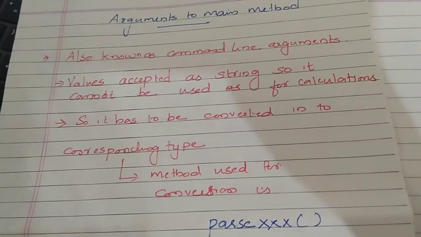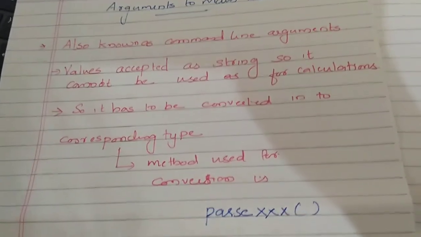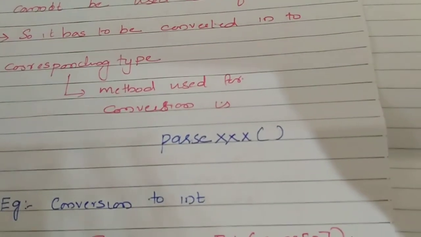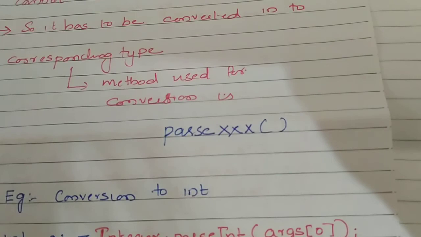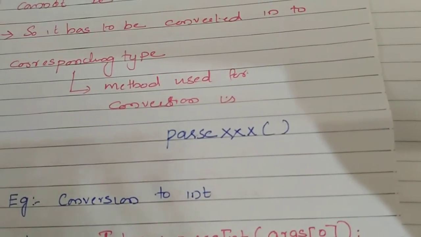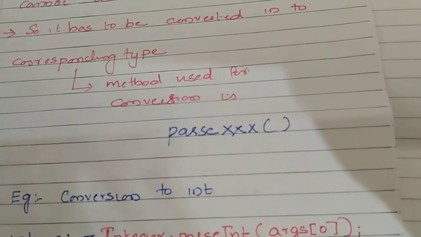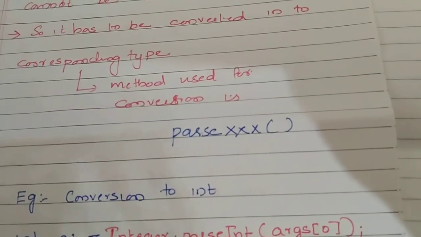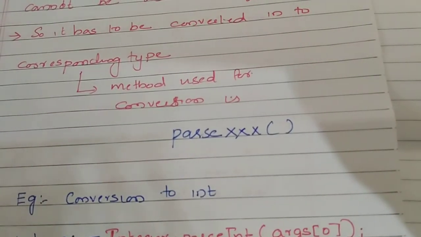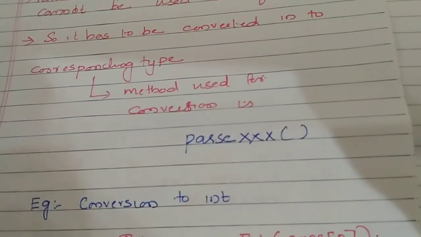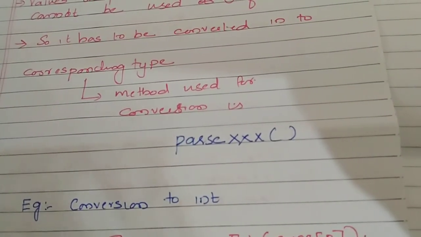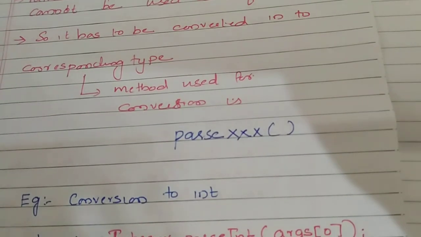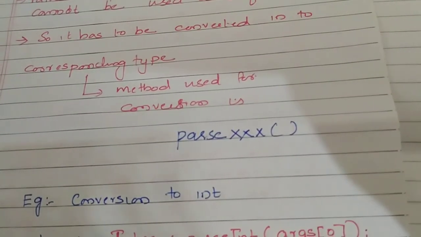To convert a string into any other data type, you have a method known as parseXXX. I have written xx here because the values will change. That is why I have simply put xx. I will show you an example, then you will be clear with that. So the method used for conversion of a string into any other data type is parseXXX of. Since it is a method, you have to put parentheses.